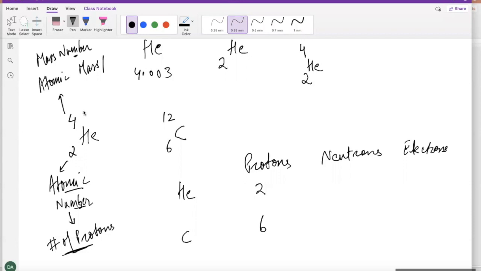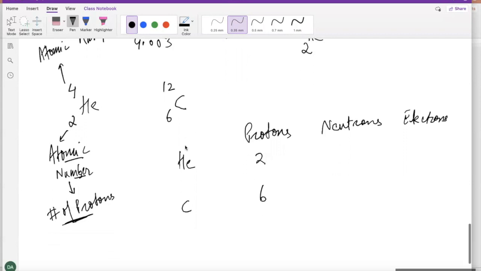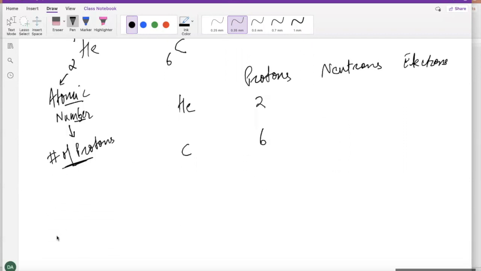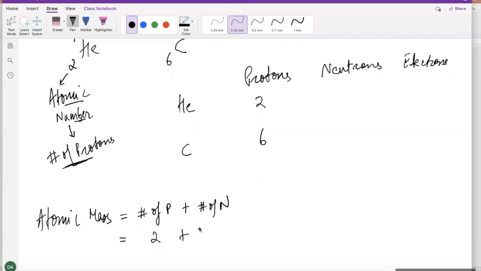So guys, let me give you the formula for atomic mass. Atomic mass, as you noticed, was bigger than the atomic number. It is because atomic mass is actually equal to the number of protons plus the number of neutrons. Okay, so if you have, let's say, 2 protons and 2 neutrons, then your mass number is going to be 4. It's as simple as that.